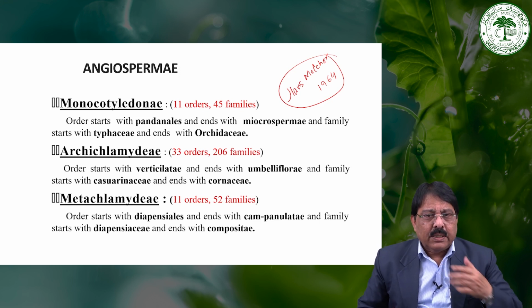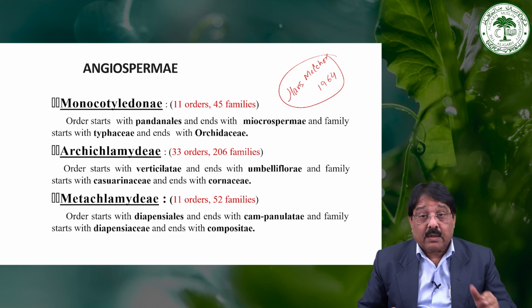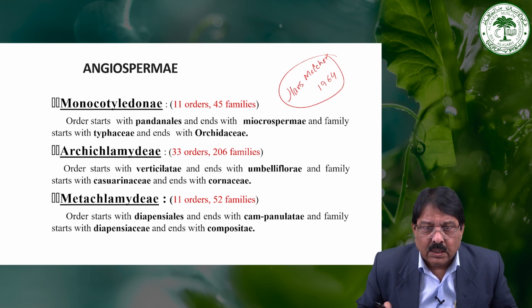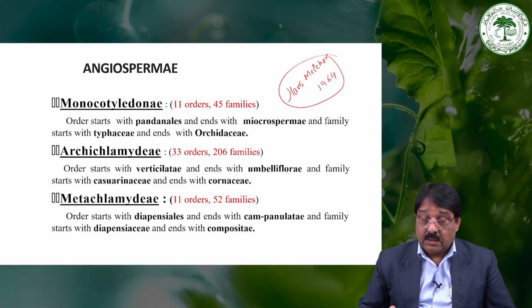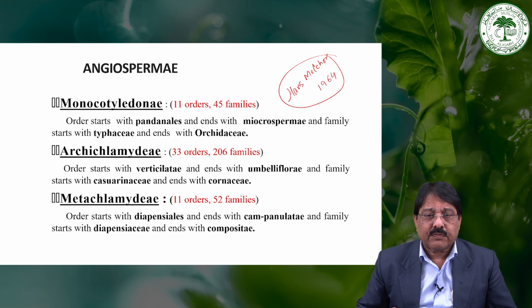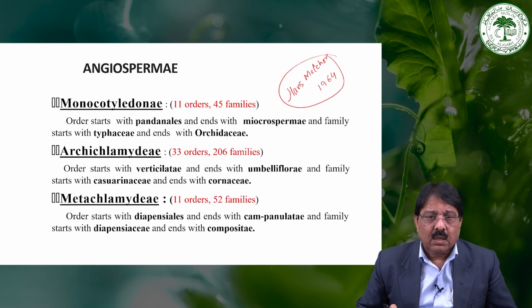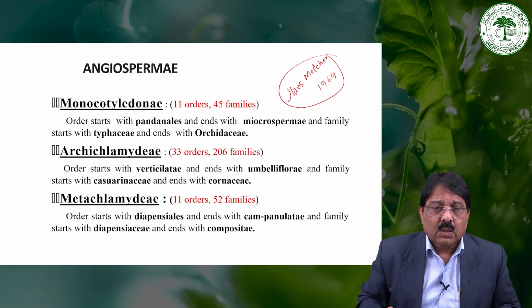So monocots have 11 orders and 45 families. The order Pandanales ends with the Microspermae in the family. Now first we go through the Archichlamydeae. Archichlamydeae have 33 orders and 206 families, divided into three groups.